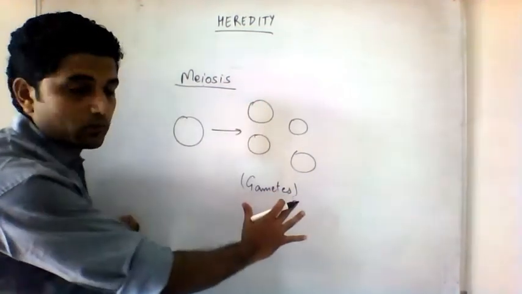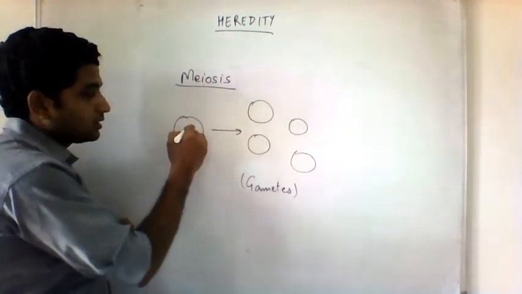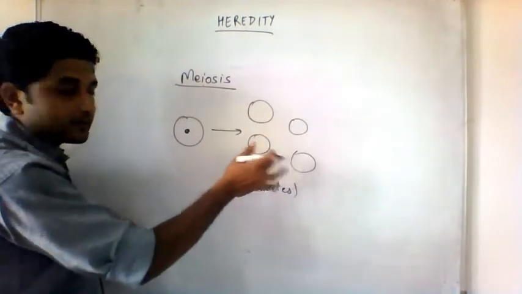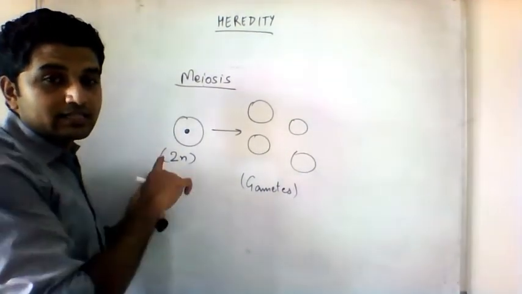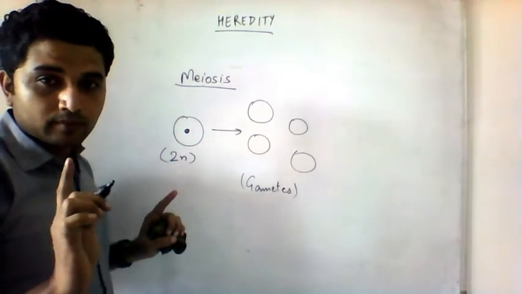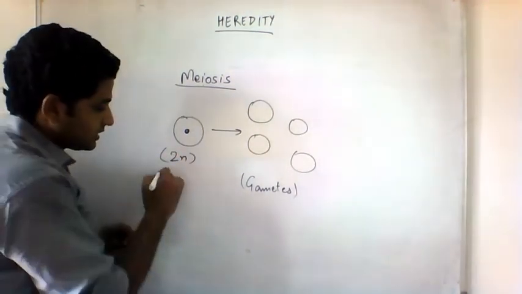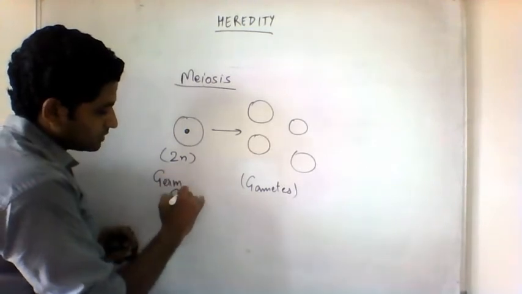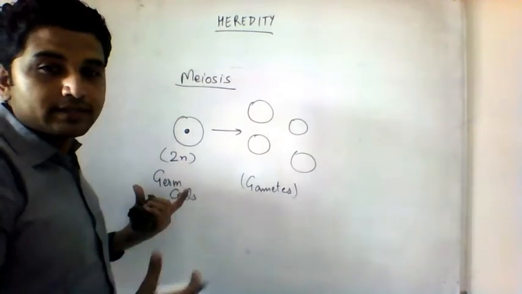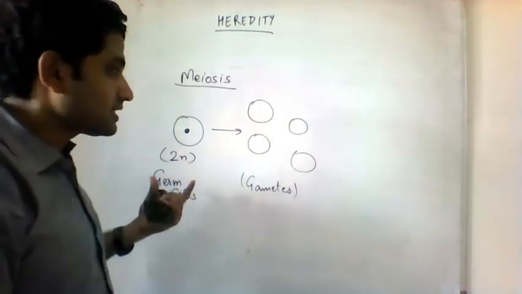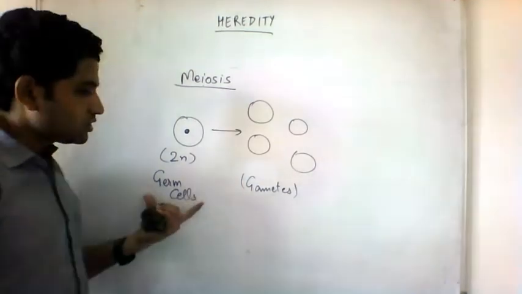And what is so special about gametes? Very special. The cells that are producing gametes are diploid, and these cells are not present everywhere in your body. These cells are present only in certain reproductive structures. These are special cells called germ cells. Germ cells does not mean germs. Germs means germinating cells. So they are cells that can germinate, that can cause reproduction. So germ cells we call them.